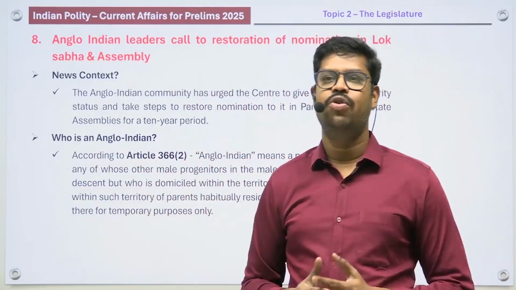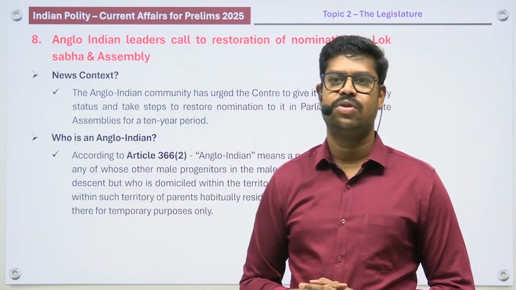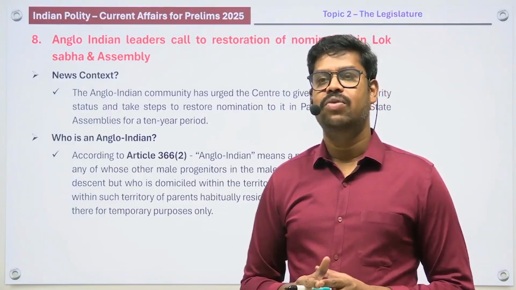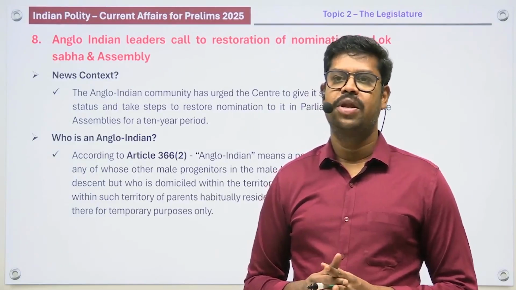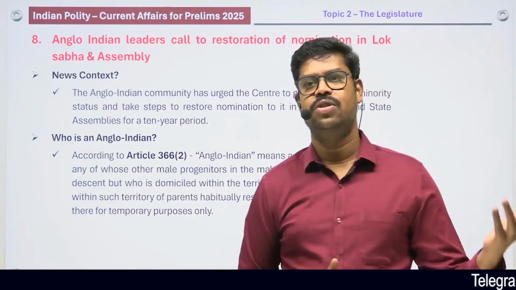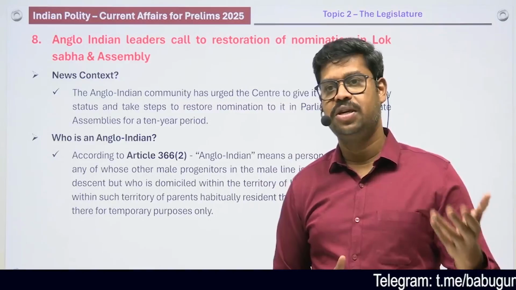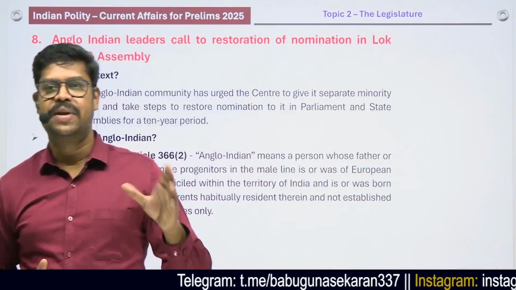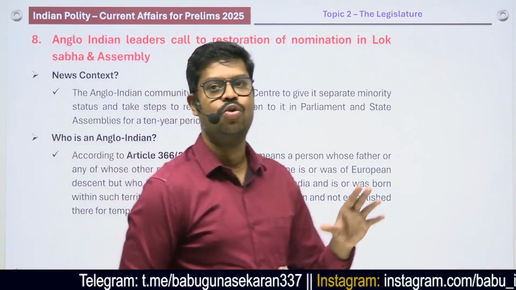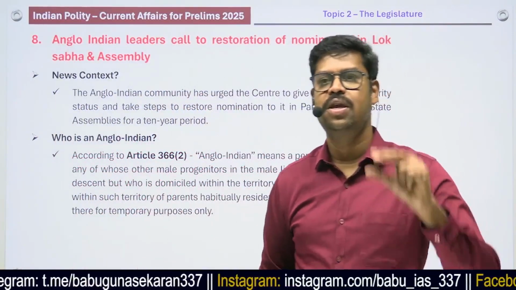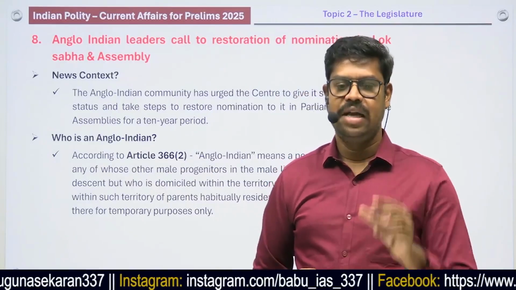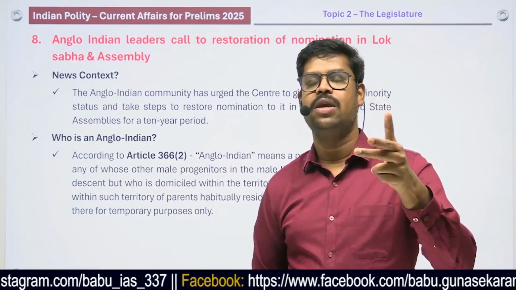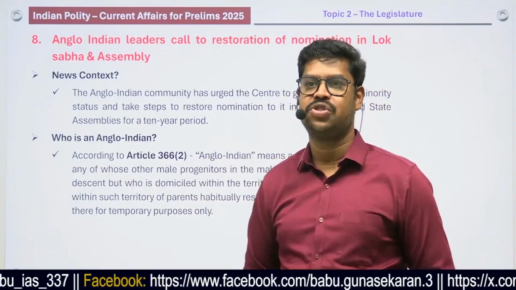nomination of the Anglo-Indian members in the Lok Sabha and the Legislative Assembly. So after the 104th Constitutional Amendment Act, there was no provision to nominate an Anglo-Indian member in the Lok Sabha and also in the State Legislative Assembly. So was there a provision earlier? Yes. As per the original constitution, the President of India has the power to nominate 2 members from the Anglo-Indian community in the Lok Sabha, and the governor of each and every state had the power to nominate 1 member from the Anglo-Indian community in the Legislative Assembly of the concerned state.